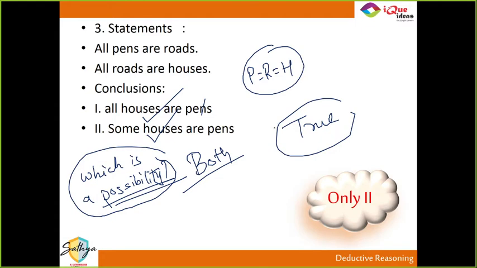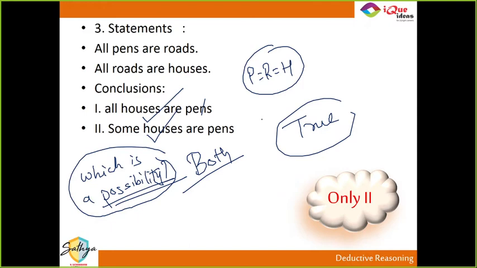So guys, you have to read the question very carefully. If the question asks you which of the following is a possibility, then even if one diagram is correct, then you have to say it is correct. But in ordinary questions, even if one diagram is wrong, you will mark it as wrong. Did you get that? Yes, Gautam. Guys, did you understand the difference between which of the following conclusions is true and which of the following conclusions is possible?